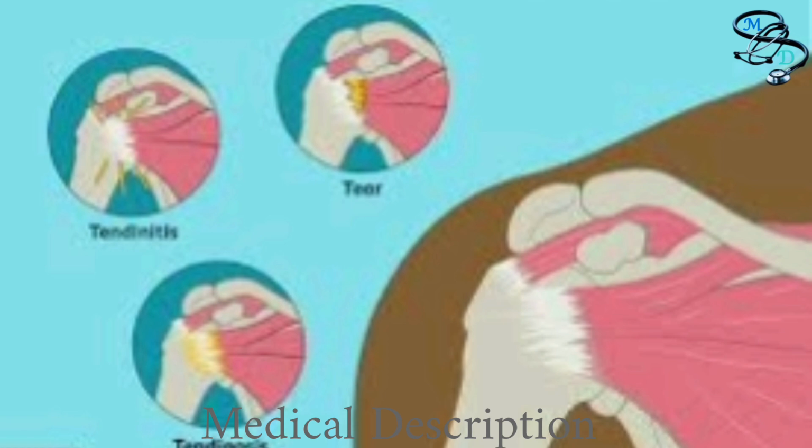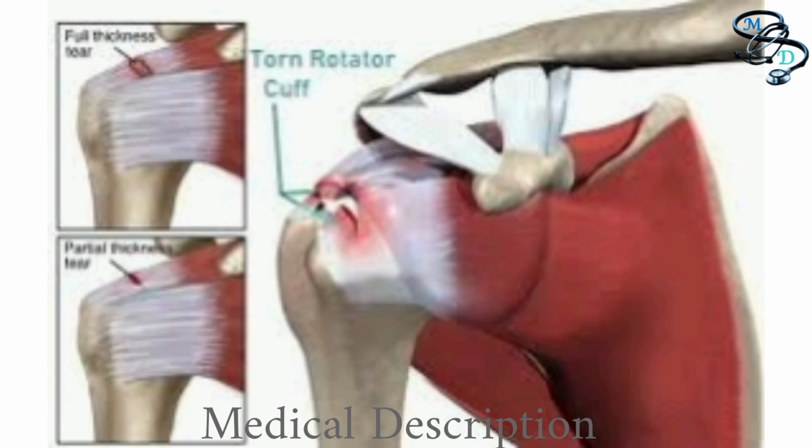The two most frequent injuries are rotator cuff tendinitis and rotator cuff tear. Rotator cuff tendinitis, which is inflammation, often results from repetitive overhead motions such as throwing a ball, swimming, or swinging a racket. An acute injury such as falling or lifting something heavy can tear rotator cuff tendons, but in most cases, rotator cuff tears also occur gradually over time.